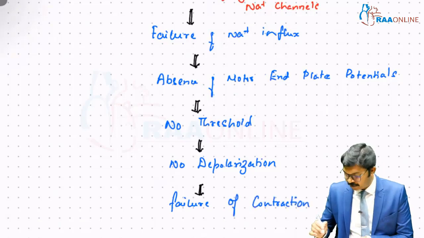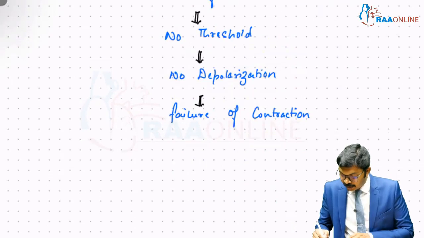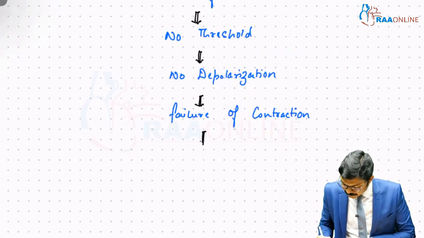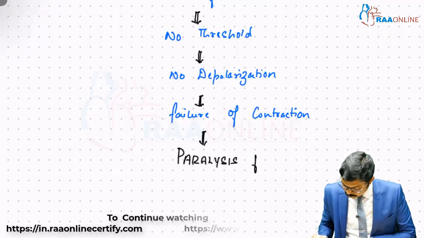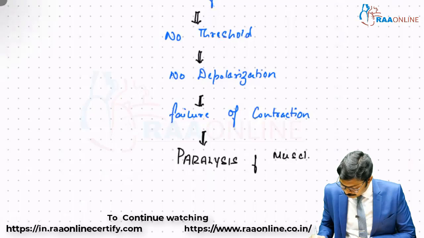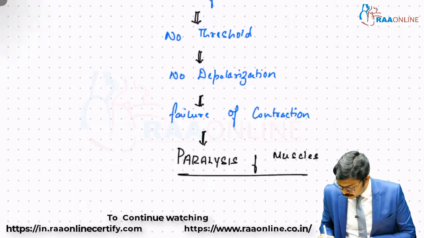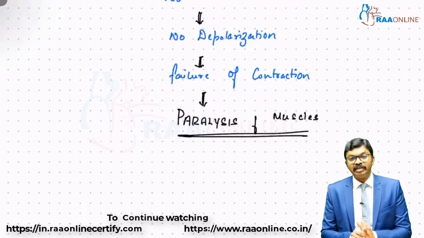This leads to failure of contraction, and that is exactly how the patient will develop paralysis of muscles. And that's the basic pathophysiology of myasthenia gravis, people.